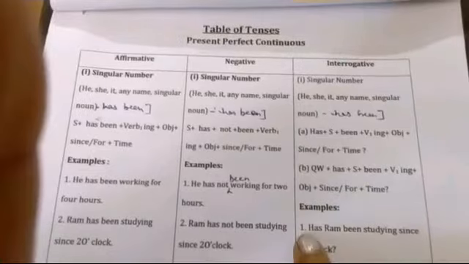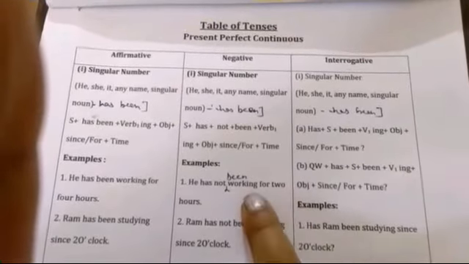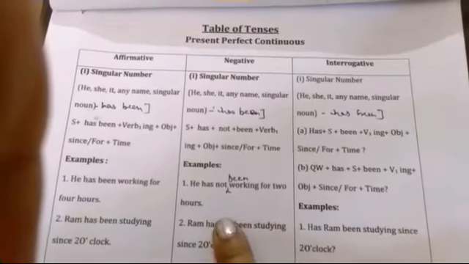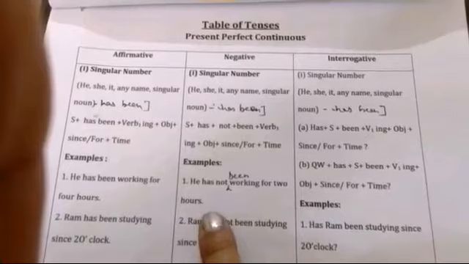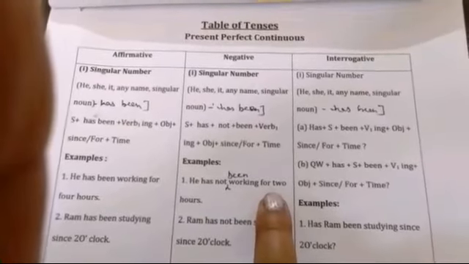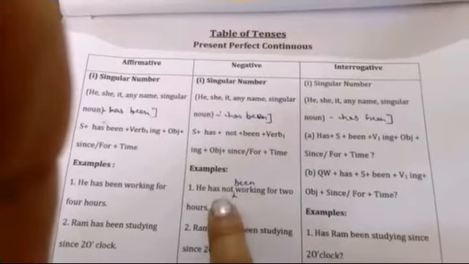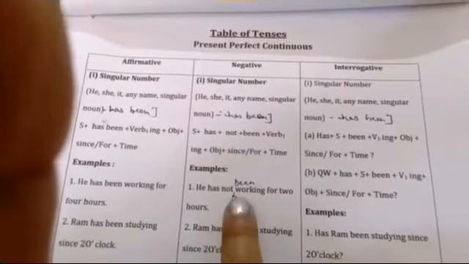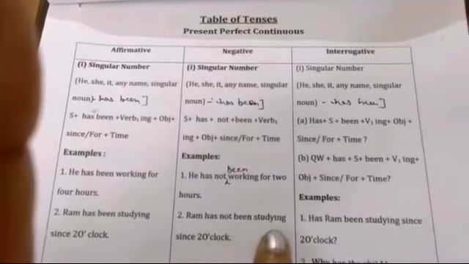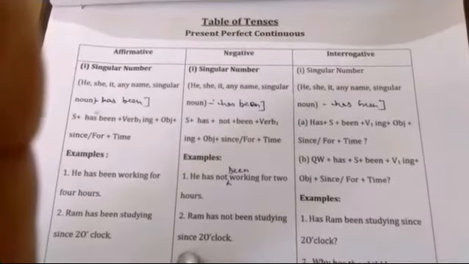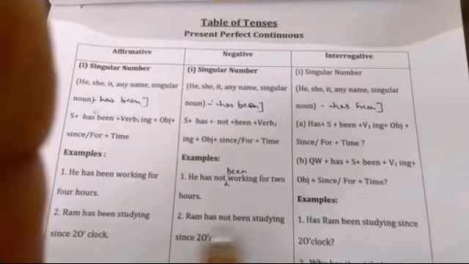Now these are the examples. He has not been working for 2 hours. 2 hours is the period of time, that's why we put for. And with has and been, we put not between them. Now next example is Ram has not been studying since 2 o'clock. We put since before 2 o'clock, and not between them.